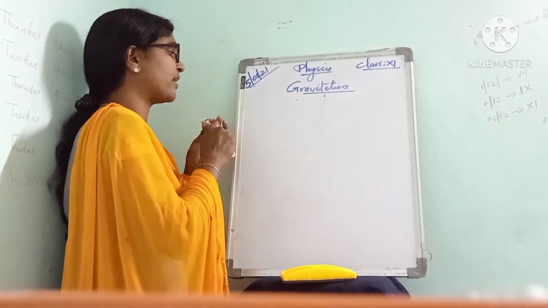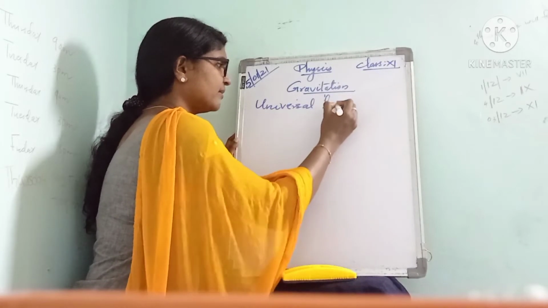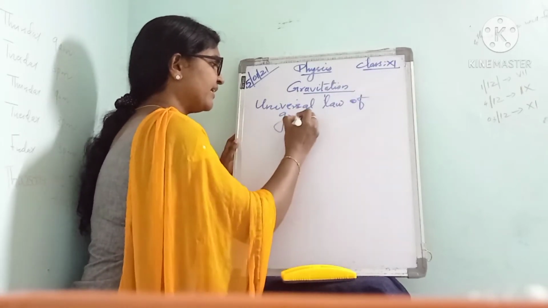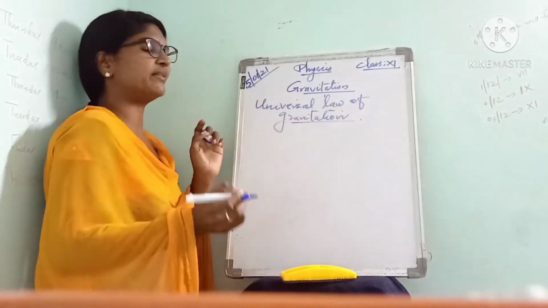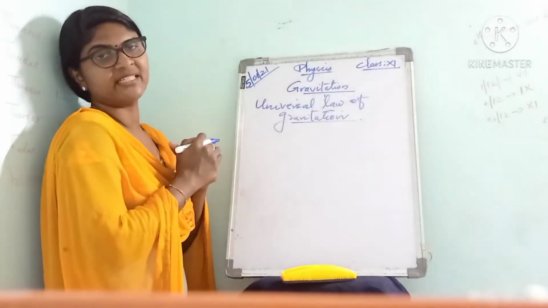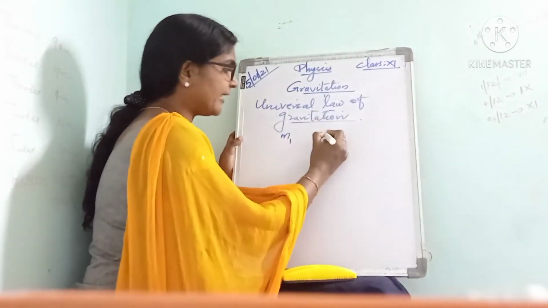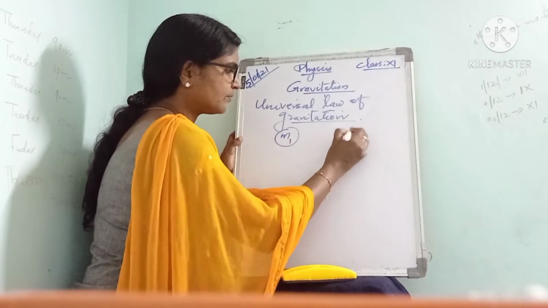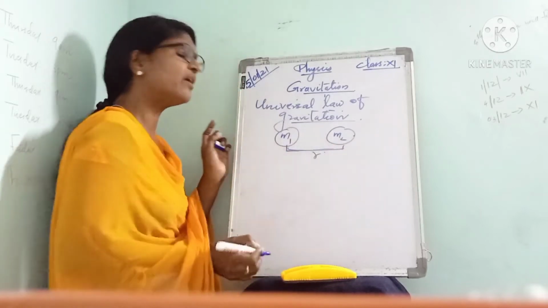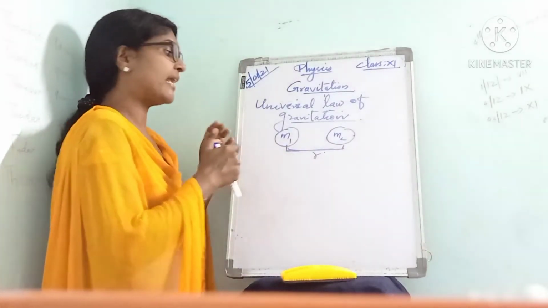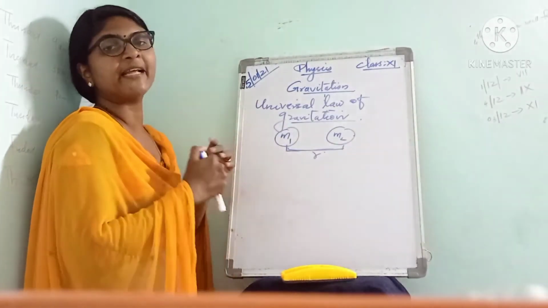Next we can talk about the universal law of gravitation. I think you have already learned about gravitation in 9th standard. Here we are considering two masses m1 and m2, and they are separated by a distance of r.